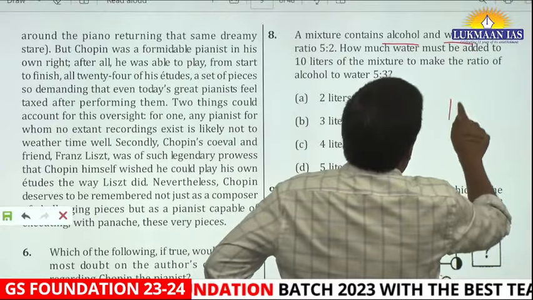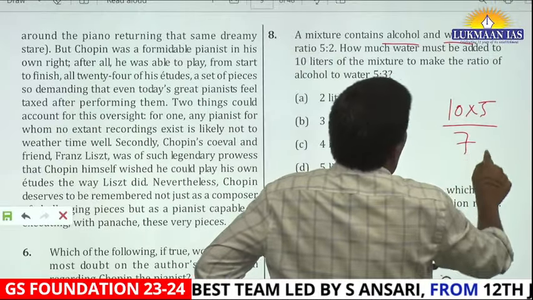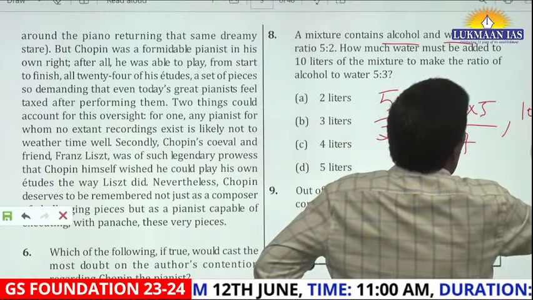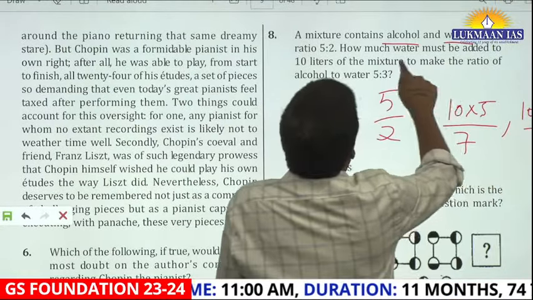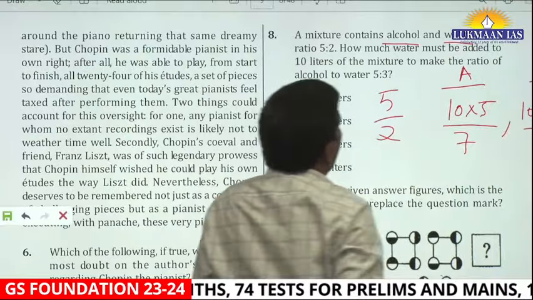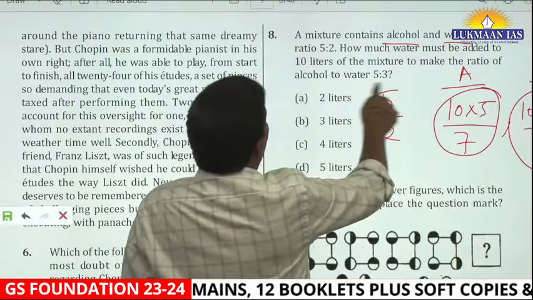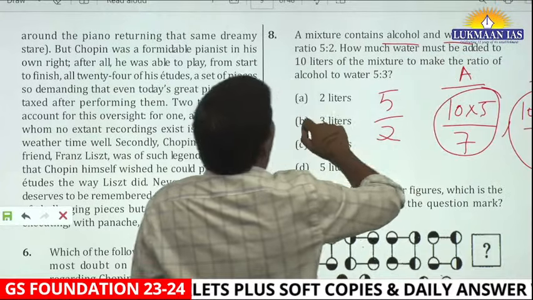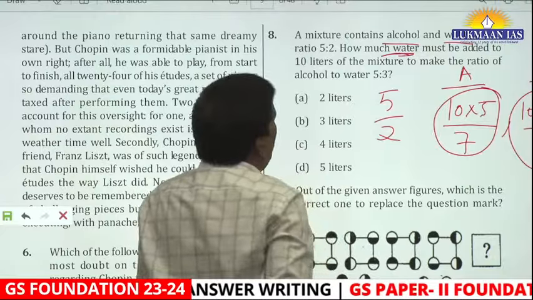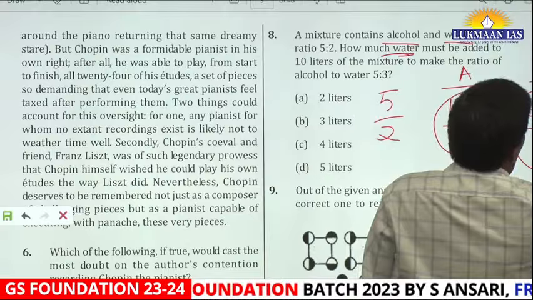So in 10 liters of mixture, what is first happening? This is 5/7 and 2/7. Do you understand this part? This is alcohol and this is water, right? Now this is 50/7, this is 20/7. Now the question is, how much of the water, the keyword is water, must be added to this mixture to make the ratio 5:3. So you are going to add some water here, right?